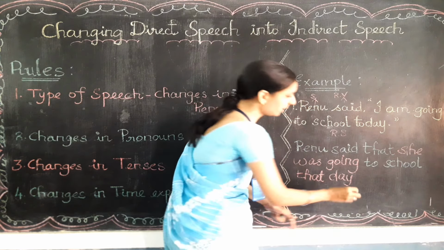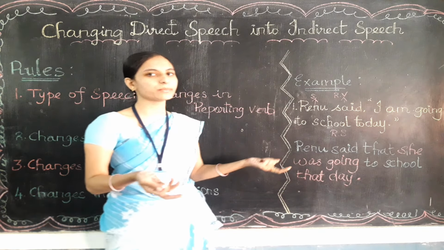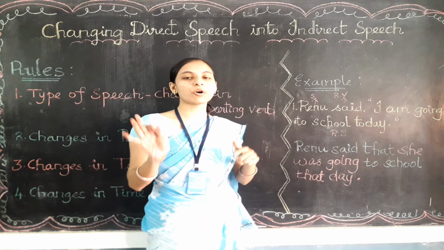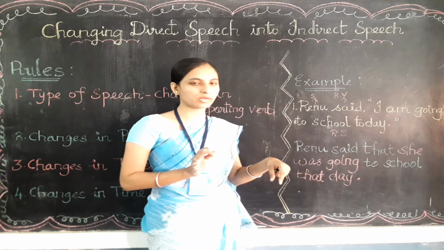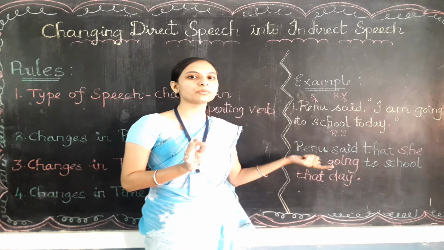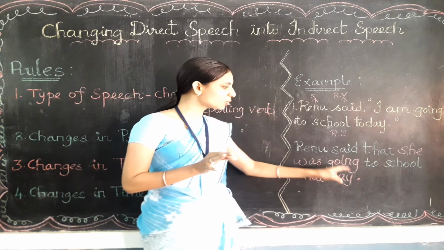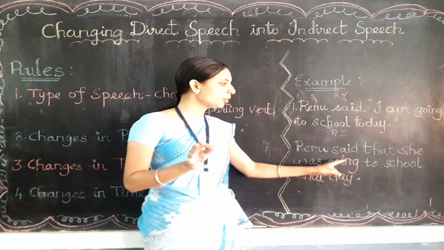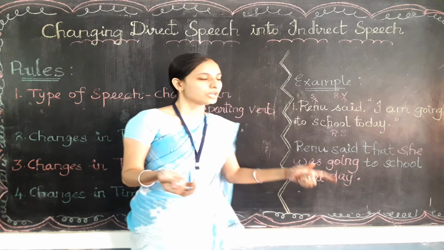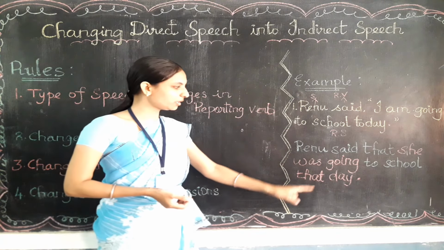And it should end with a full stop only. Whatever statement or question may be given in the direct speech, in the indirect speech we always write in the statement form only. So it should end with a full stop. No other punctuation marks are used in the indirect speech. We use only the full stop at the end. We don't use any comma, quotation, exclamation or question mark. So according to the rules we have changed this direct speech into indirect speech.